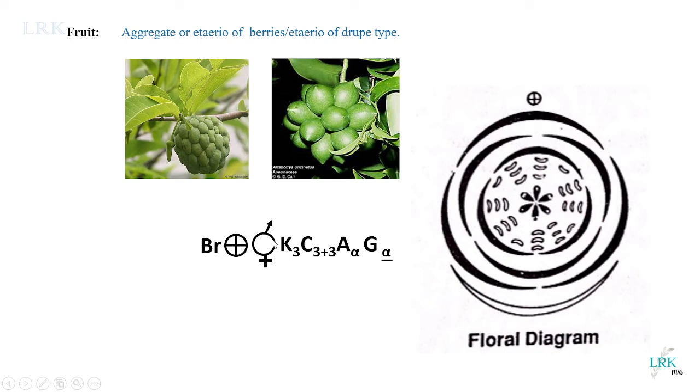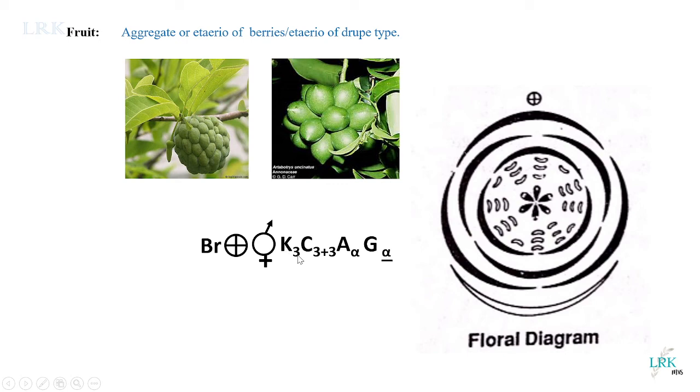Bracteate, actinomorphic, and bisexual. K3 means the calyx is 3 in number, and it is polysepalous. If we put the 3 in brackets, then it denotes gamosepalous. But here the condition is polysepalous, so we are not keeping this 3 inside a bracket. If they are gamosepalous, we have to denote it inside the bracket.